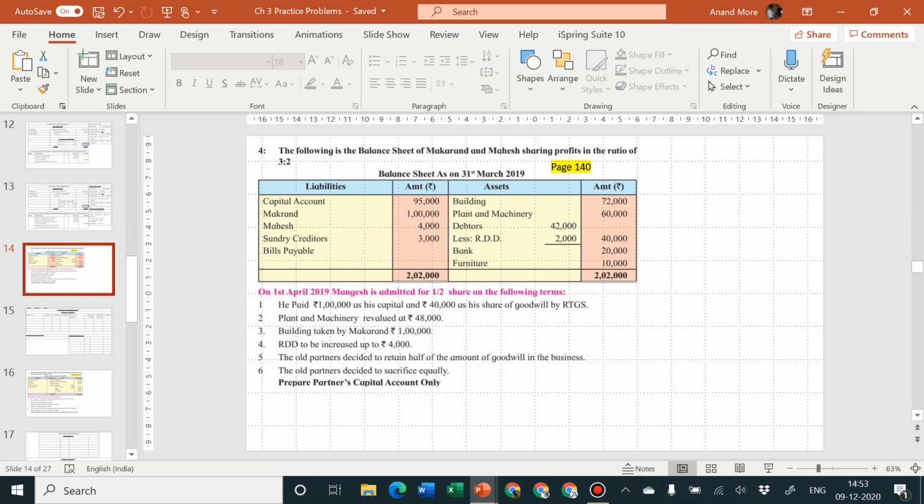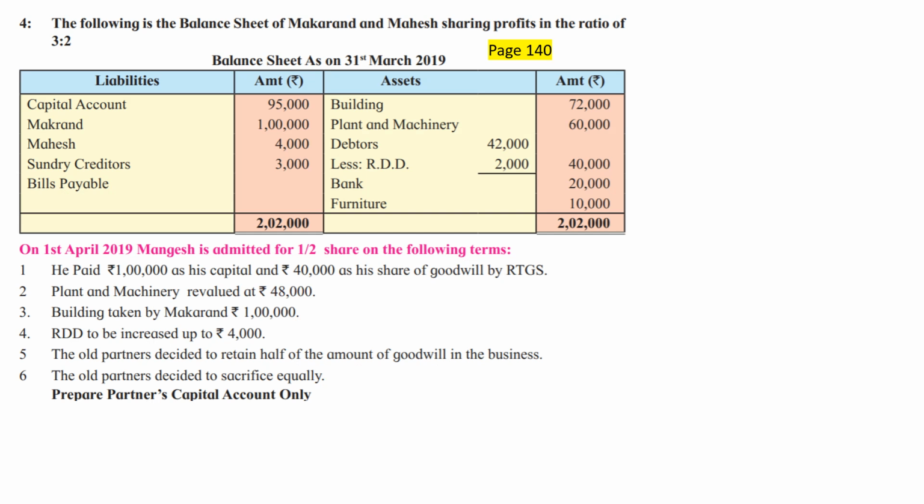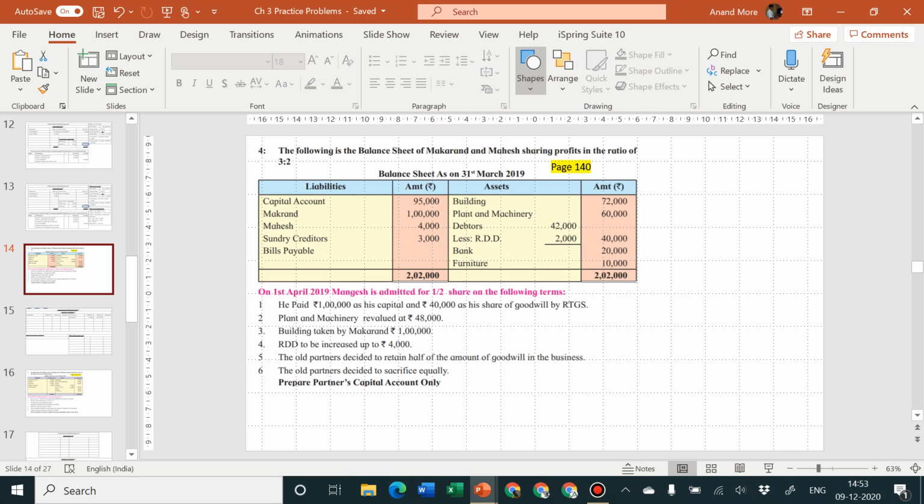Next point is now adjustments. Adjustments are telling us, see the first adjustment. On 1st April 2019, Mangesh is admitted for half share on the following terms. I think I have not written the observations. Probably there is a chance that you may feel difficulties afterwards. So to avoid the difficulties, let me write down the observations.